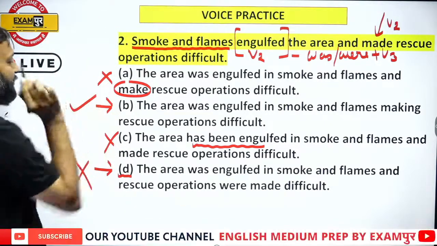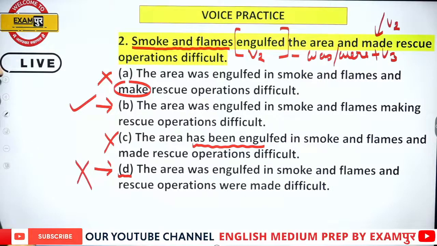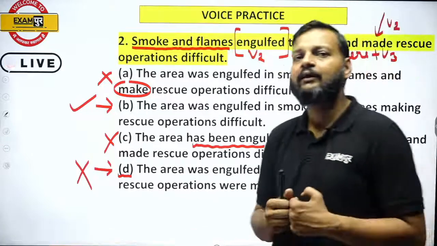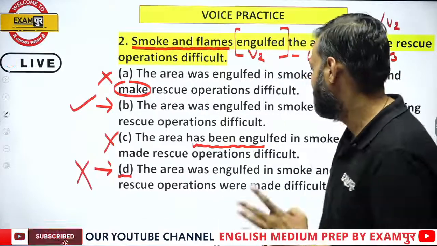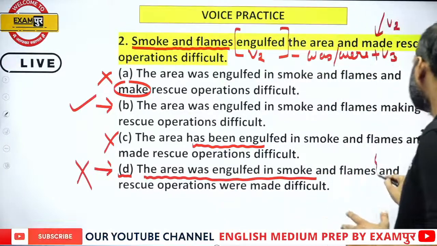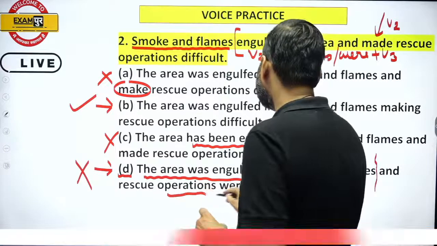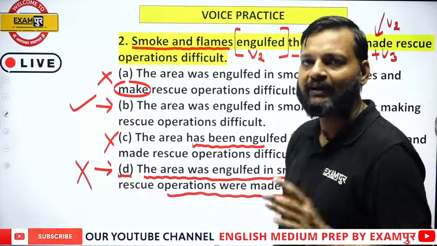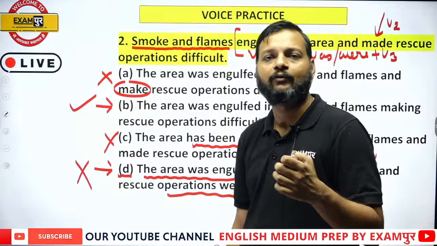Option B is correct. The reason is that in option D both the clauses have been transformed into passive. That's why option D is wrong.